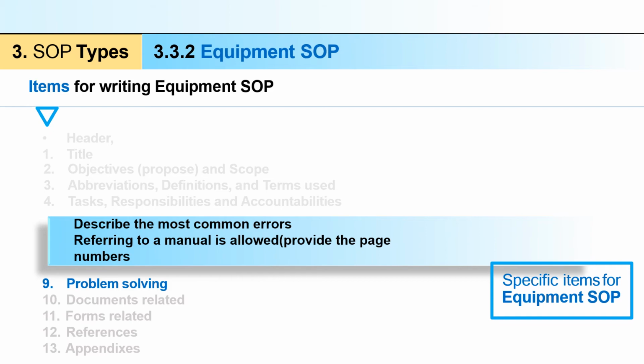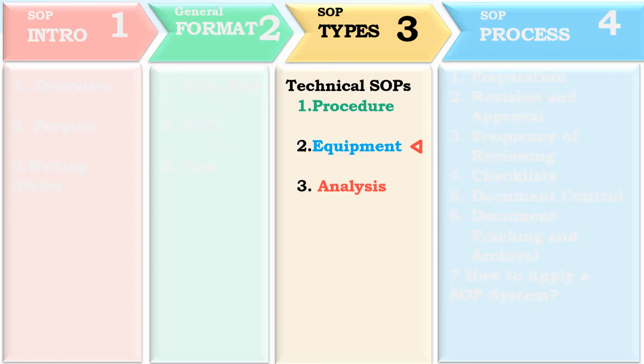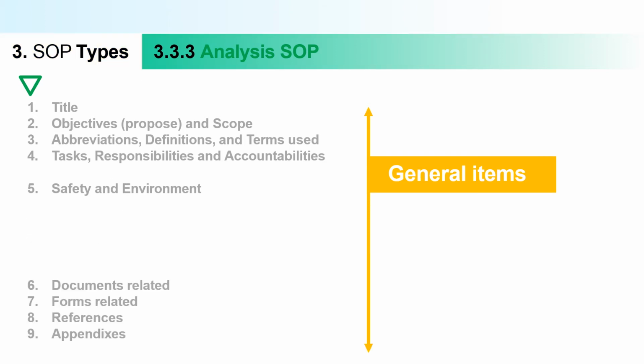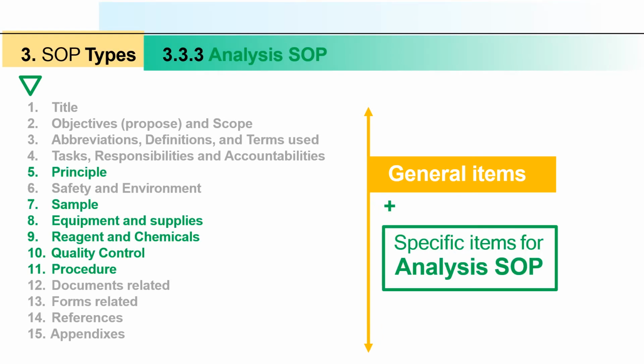Then analysis. Here we discuss analysis. For analysis, again all the general terms are there, and here there are additional terms like principle, sample, equipment and supplies, reagents and chemicals, quality control and procedure for the particular analysis.